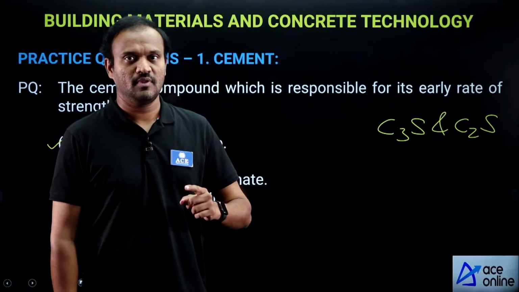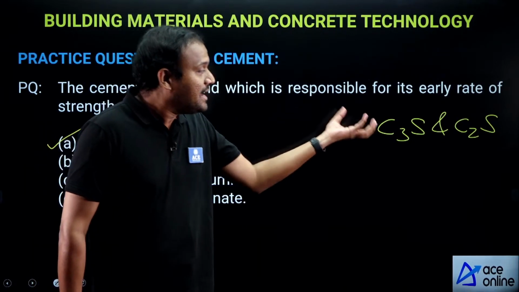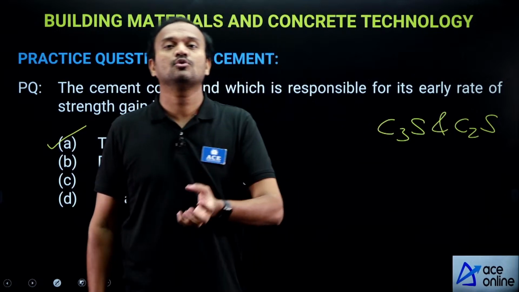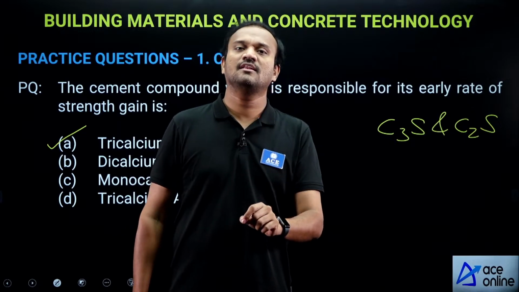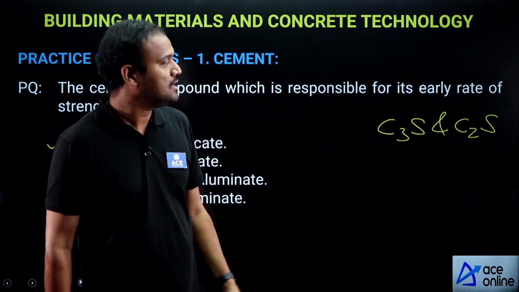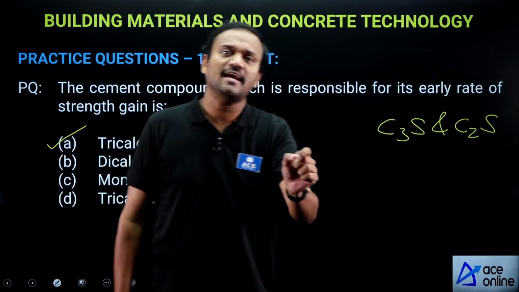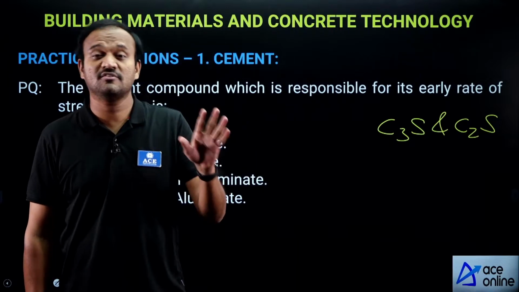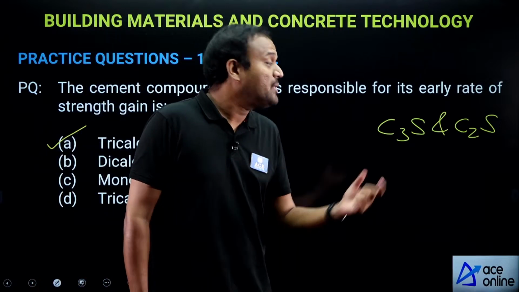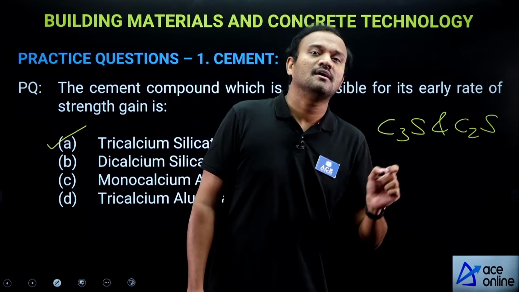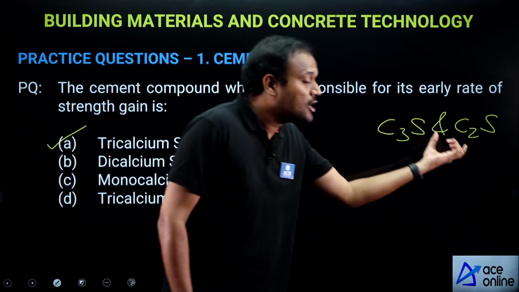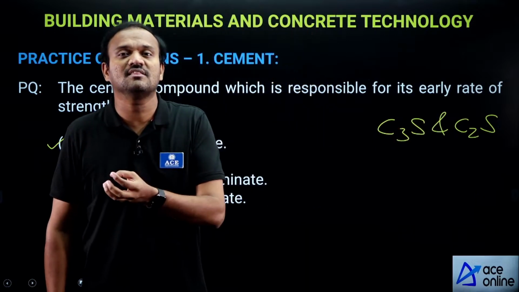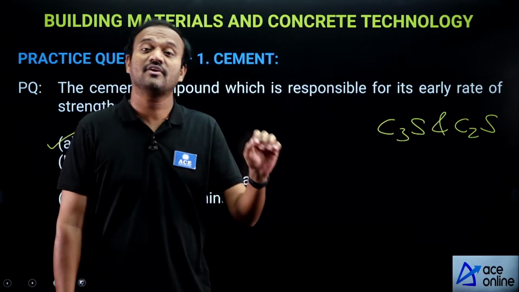Because of that, it contributes towards the initial strength, also called the early rate of strength gain of cement. Dicalcium silicate also contributes towards strength, but because this compound reacts with water very slowly, its contribution towards initial strength is very less, insignificant.